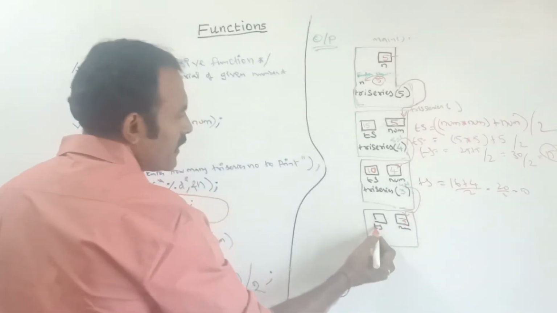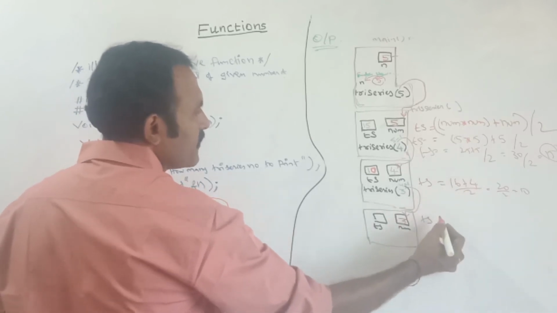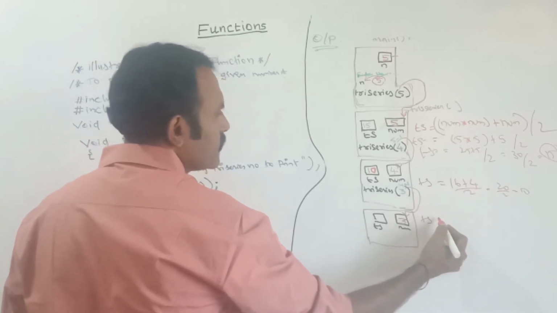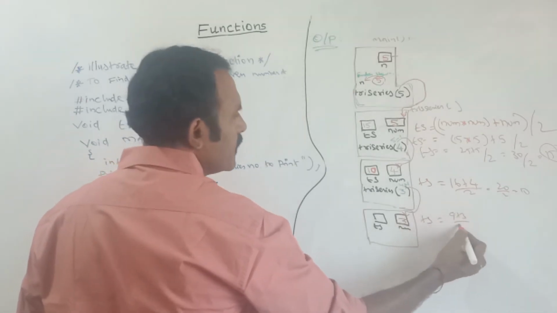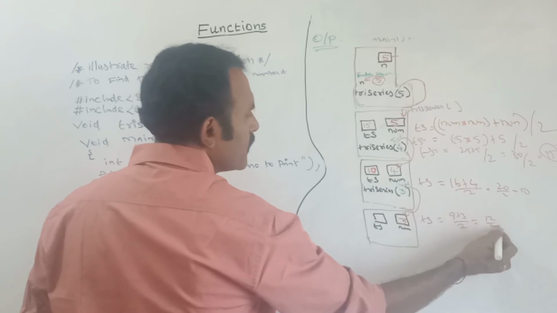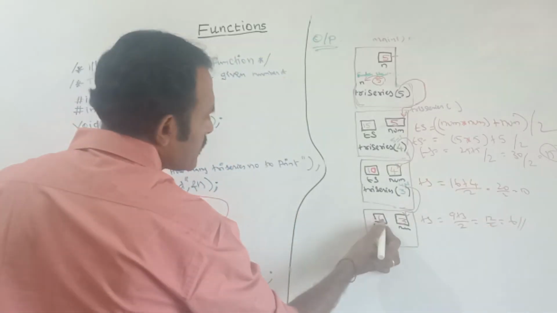Now I am going to calculate the TS value. TS is equal to, if you apply this formula, n square plus n divided by 2, then 3 square, that is 9 plus 3 divided by 2, is equal to 12 by 2, the answer is 6. So here the answer is 6.